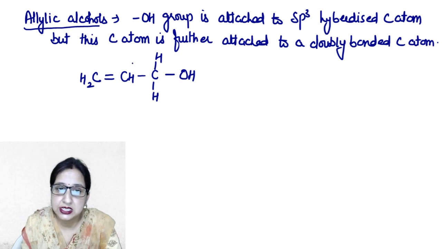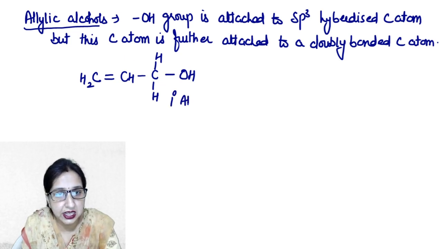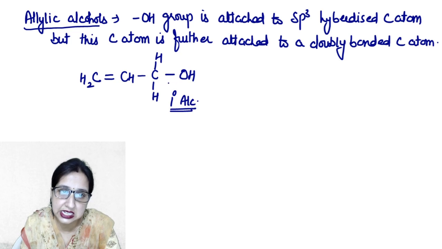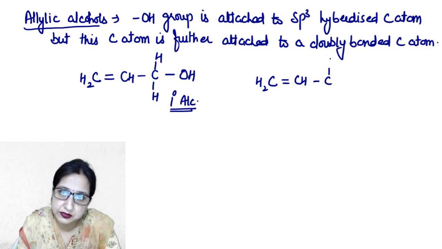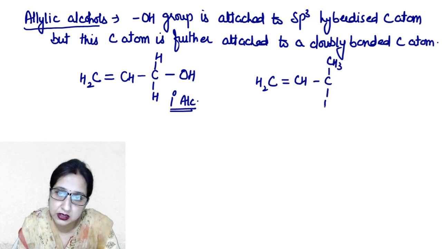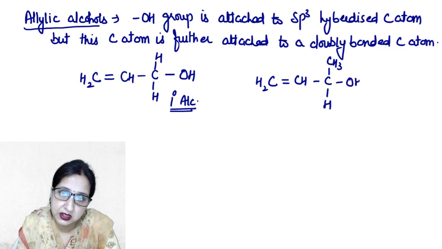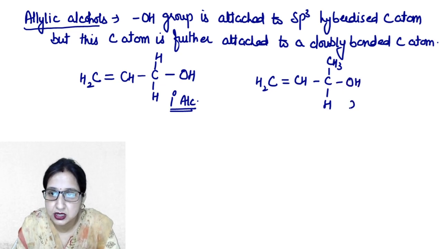Clear? So it is again 1 degree in nature, because you can clearly see this carbon is attached directly with only one carbon atom. If we show it like this, now this carbon is 2 degree.